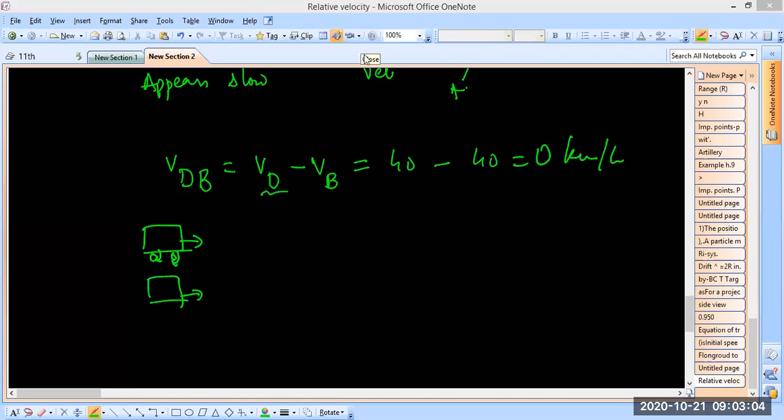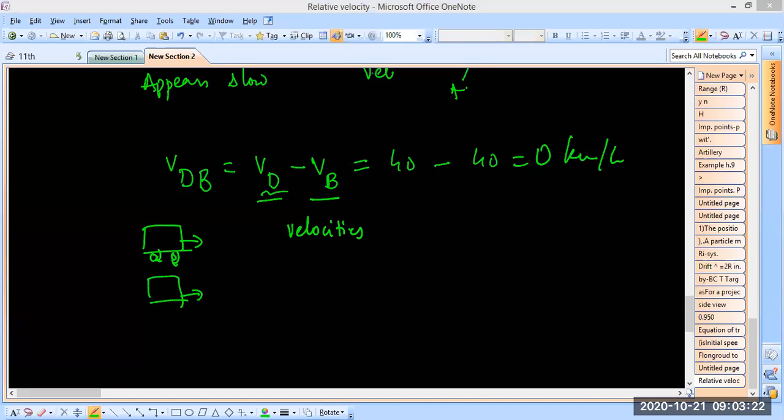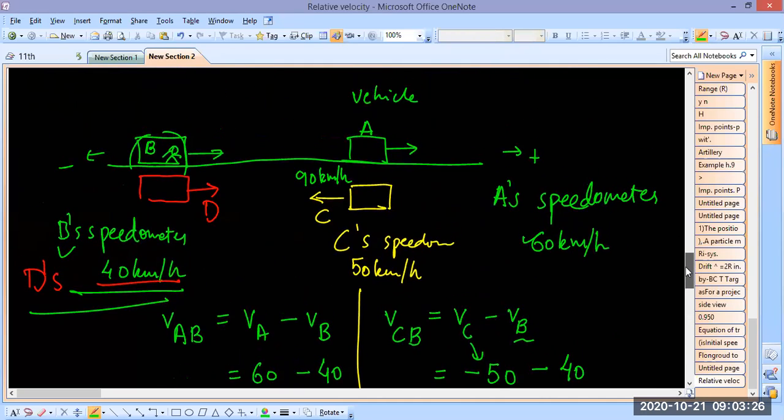So when these two velocities are equal, right? When these two velocities are equal, both observe, Ashish, right? All this is not imagination, remember. Let me tell you that, everyone.